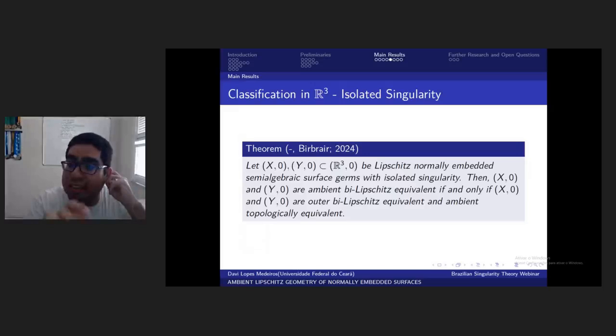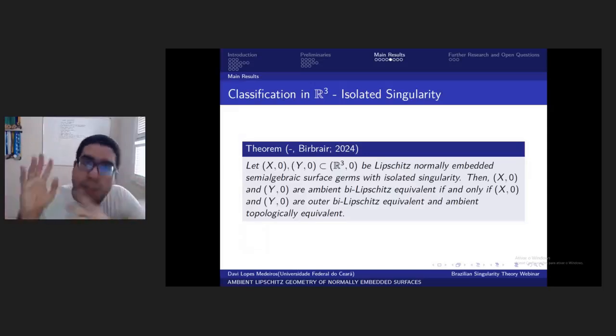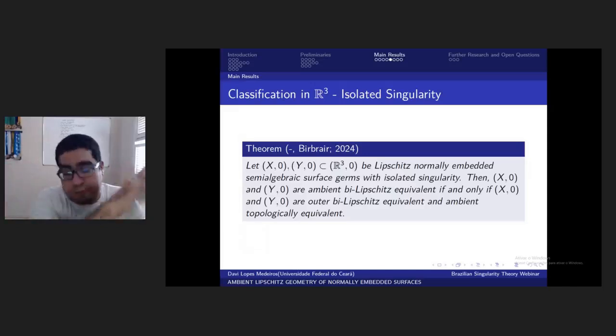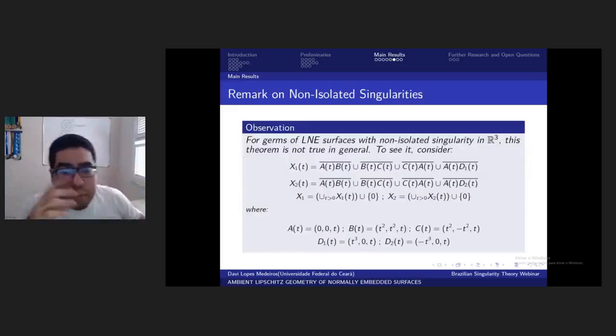So basically, in the isolated singularity case with disconnected link, we can separate each connected component of the link by several tangent cones, and we can deal with each case separately. Okay, so this is a consequence of the first case.